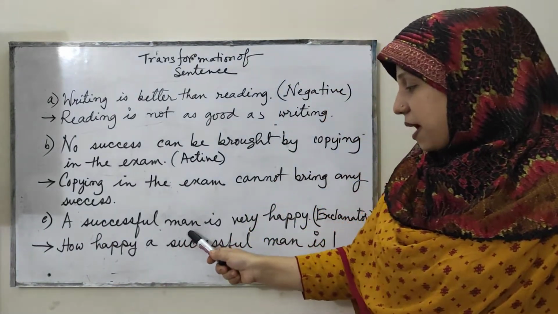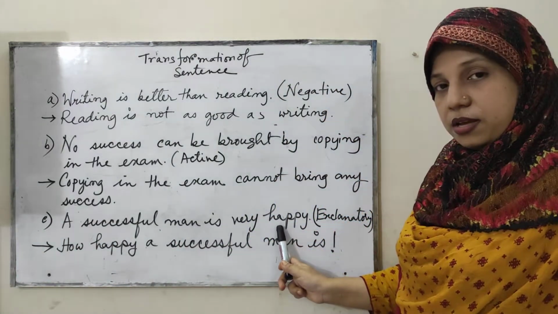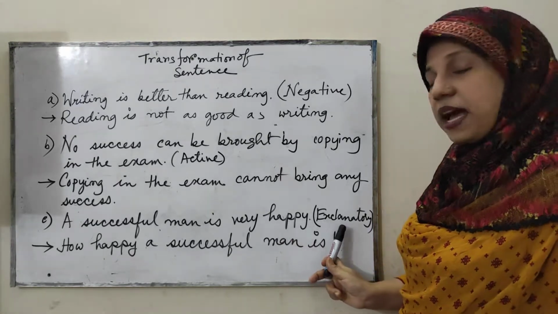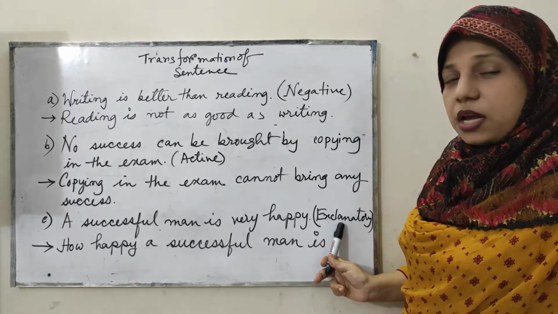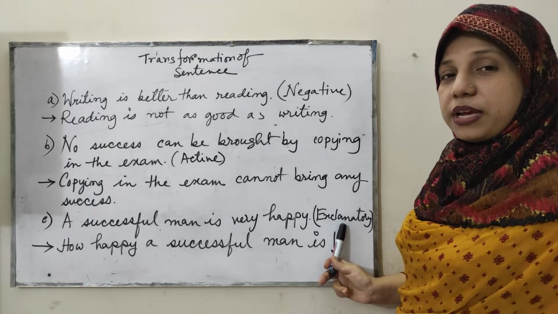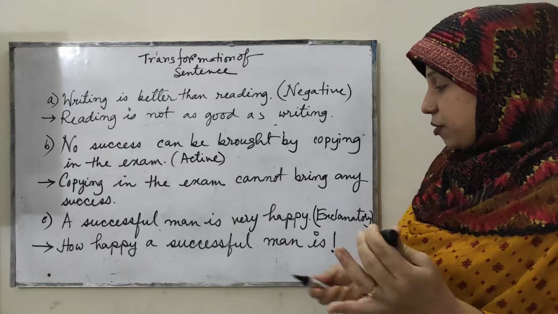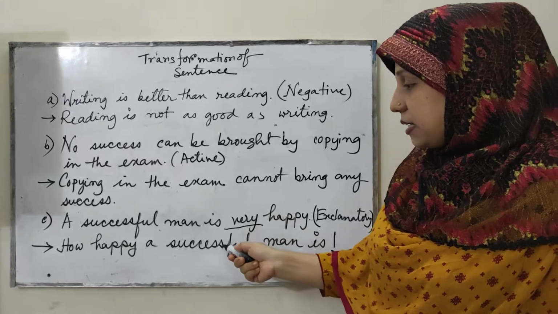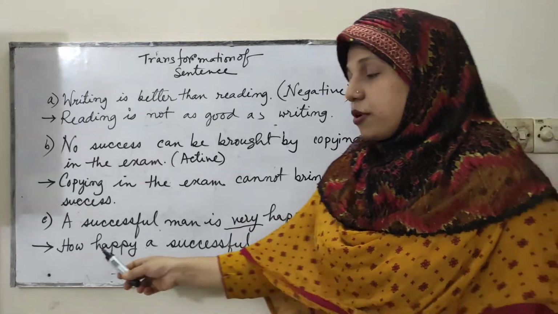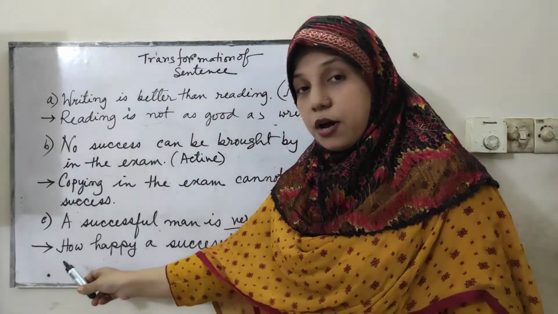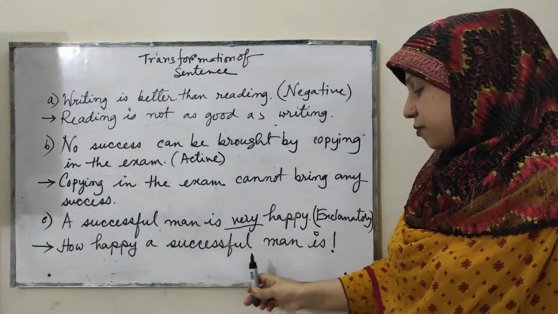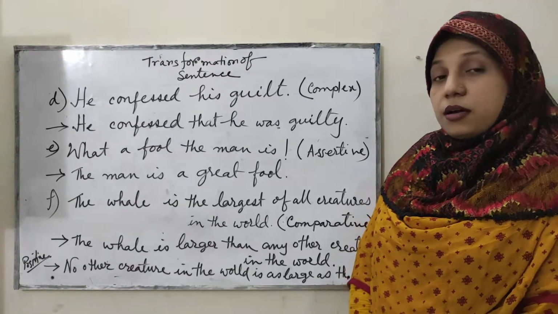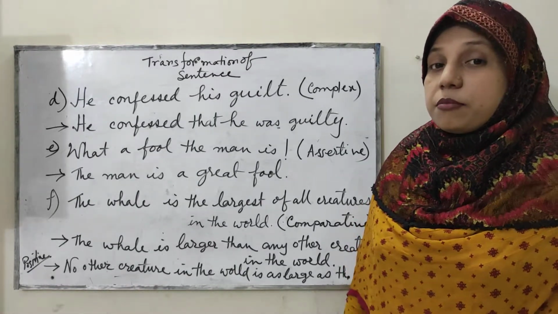A successful man is very happy. What sentence is this? Assertive sentence. And we have to make it exclamatory. Do you remember how to make it exclamatory? To make it exclamatory, we have to omit this word very, and as there is no article, we have to add how. So it will be, how happy a successful man is. Okay. Next comes number D.